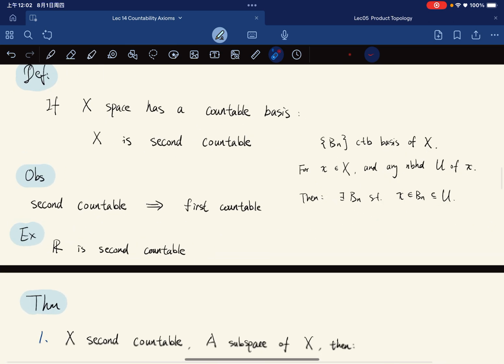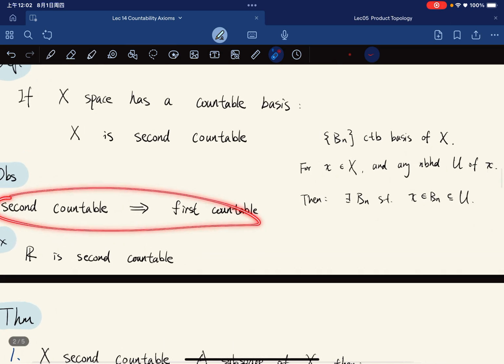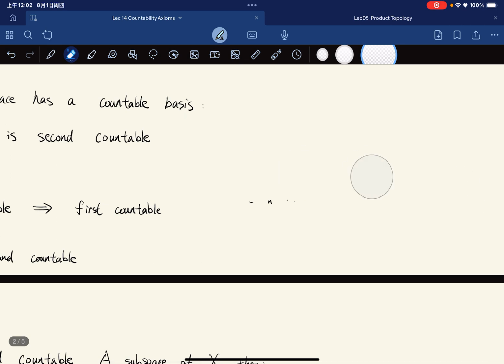So second countable implies first countable. Exactly.